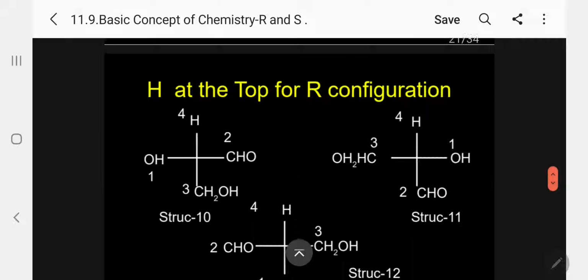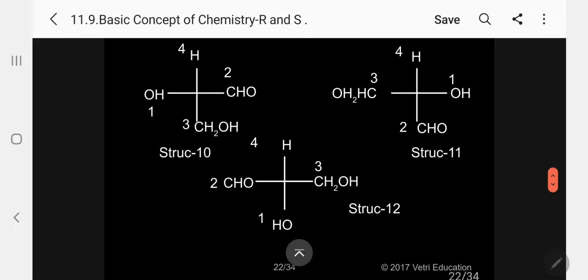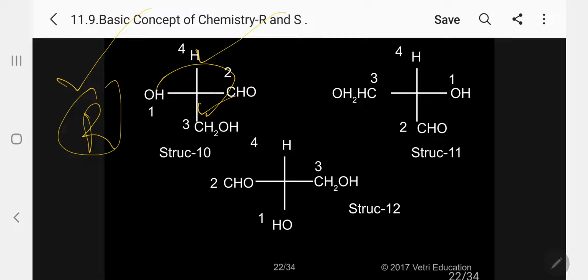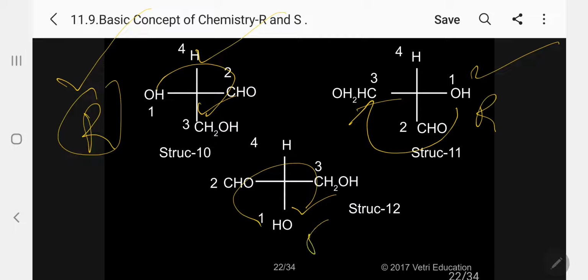Lastly, I will keep H above. Again three more orientations. Totally how many? I am getting 12 orientations possible for a single asymmetric carbon atom. See here, now again 1, 2, 3, R. So the fourth priority is vertical. This is correct. Here again, see 1, 2, 3, R, vertical. Then again 1, 2, 3, R, vertical.